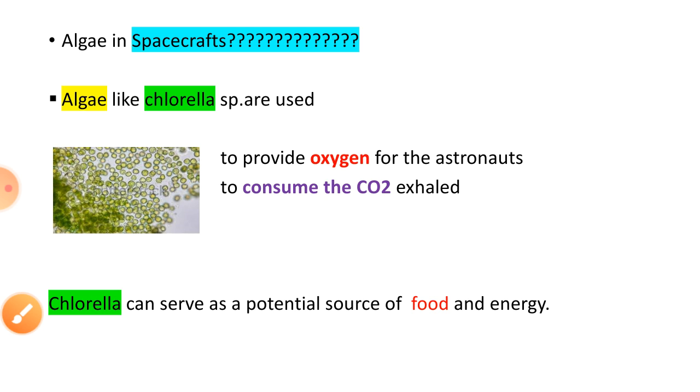Did you know that astronauts carry algae in the spacecrafts? Yes, they carry algae like Chlorella with them. Chlorella is a unicellular alga. Chlorella gets its name from the high amount of chlorophyll it contains. Chlorella contains more chlorophyll per gram than any other plant. The primary focus of carrying Chlorella in spacecrafts is to provide oxygen for the astronauts and to consume the carbon dioxide exhaled by them. Another use of Chlorella is that it can serve as a potential source of food and energy.